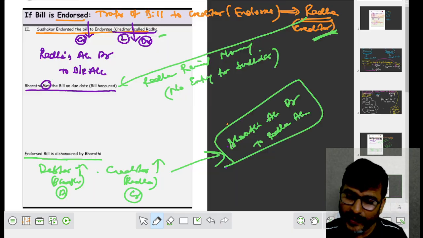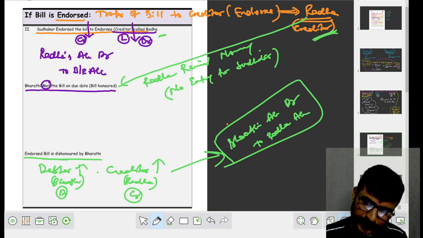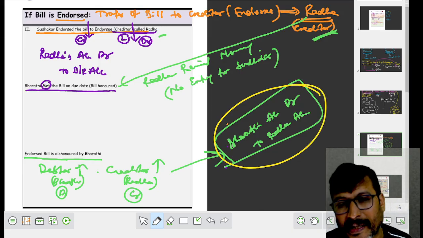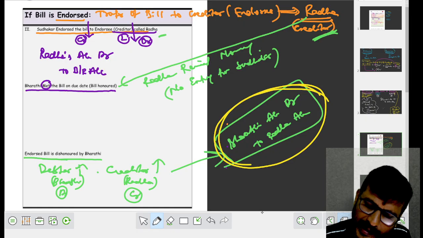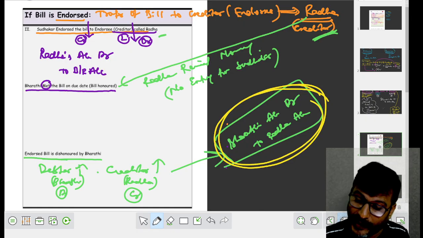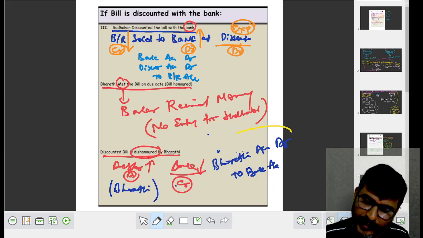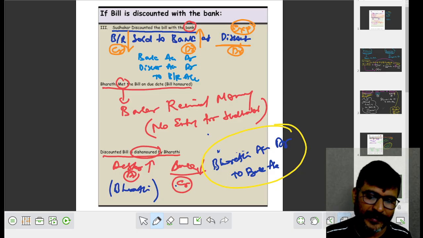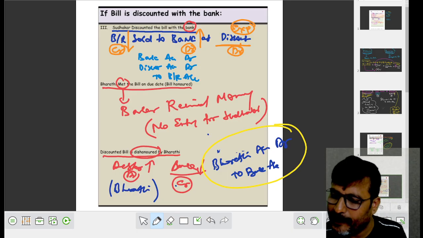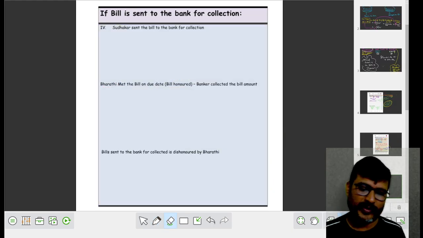See, when endorsed bill dishonored, Bharati account debit to Radha. Please remember, when endorsed bill dishonored, Bharati account debit to Radha. When discounted bill dishonored, Bharati account debit to bank account. So Bharati remains the same. Did you understand? Let me move on to the next concept, my dear students.